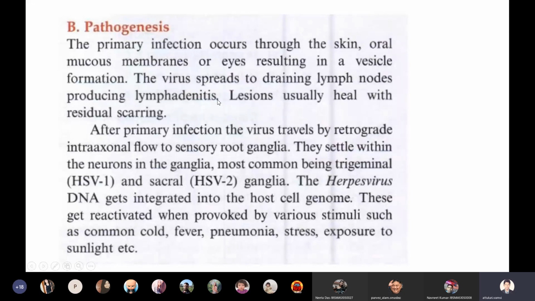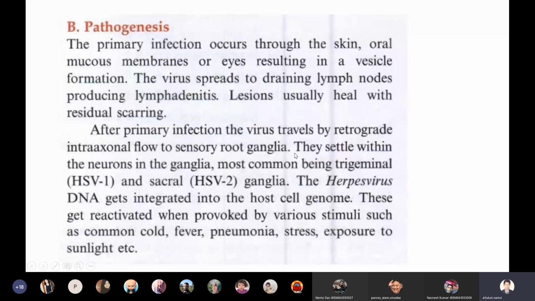After primary infection, the virus will start traveling by retrograde intraaxonal flow. It will migrate towards the sensory root ganglia, and they will settle within these neurons in the ganglia. So they will become a lifelong latent infection. So the target region of herpes simplex viruses is the sensory root ganglia of the brain. They will reach the sensory root ganglia by retrograde intraaxonal flow. So with the help of this retrograde intraaxonal flow, the virus will travel towards the sensory root ganglia of the